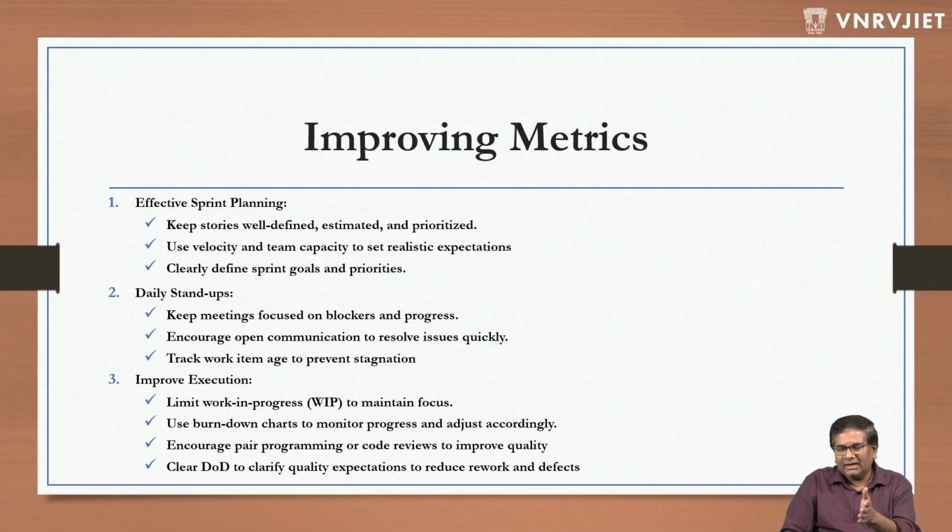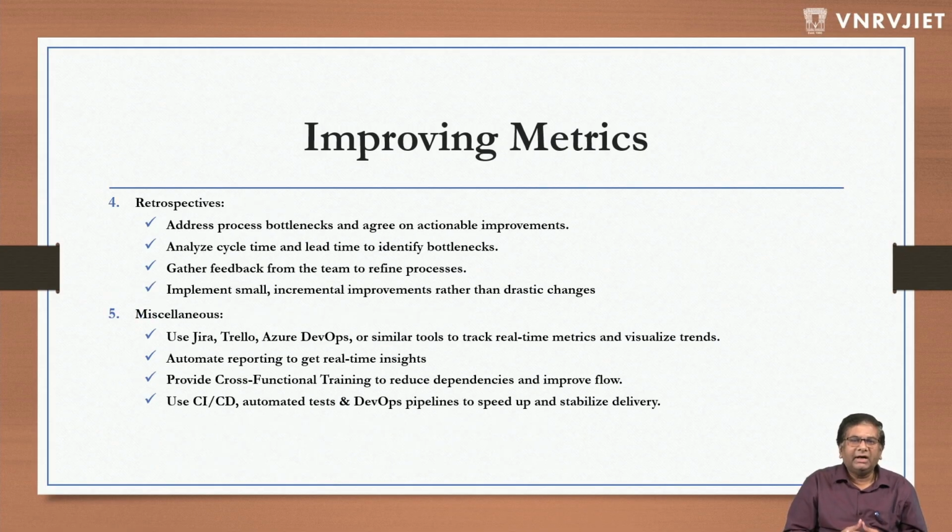Product owner and Scrum Master are the two people who work with the team. Now, retrospectives. Again, this is also another ceremony, where we address process and bottlenecks and agree on actionable improvements. So the retrospective is the place.